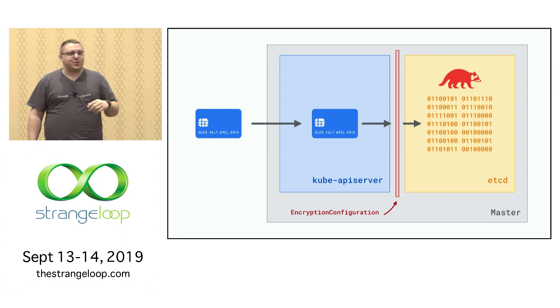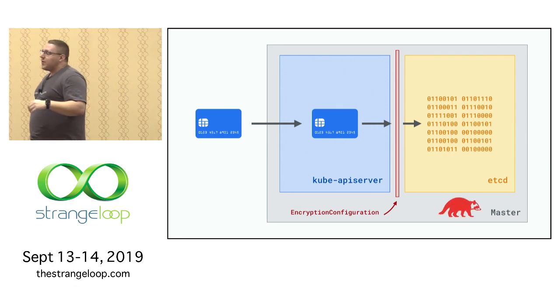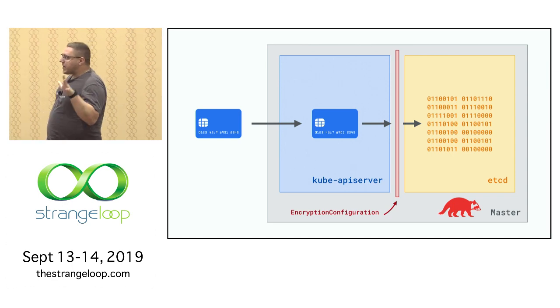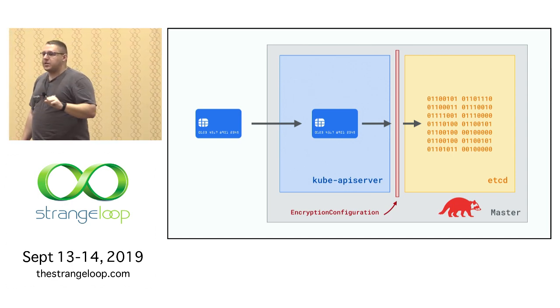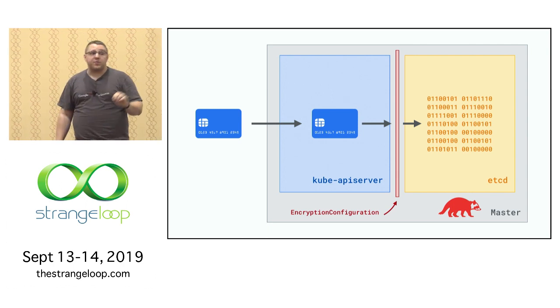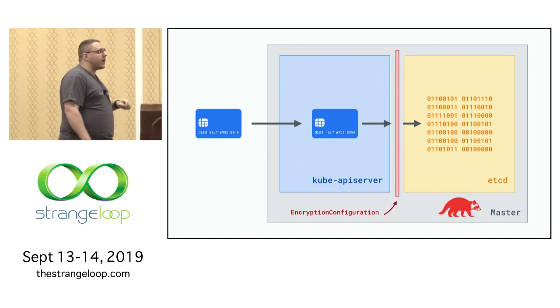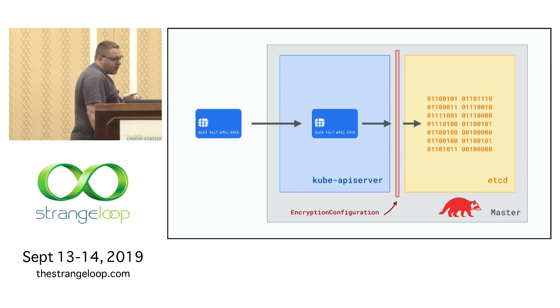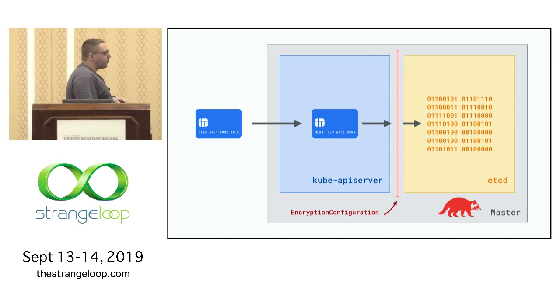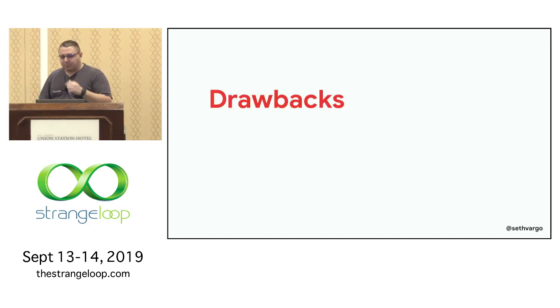Now I pose a question to you: have we mitigated against red raccoon number 2? Which is, if the red raccoon, instead of having the etcd server online, or a backup of the etcd data file, instead has access to a backup of the file system or online access to the VM that is running that container or that service, have we mitigated the attack? Think about that for a moment. The answer will be after the commercial break.